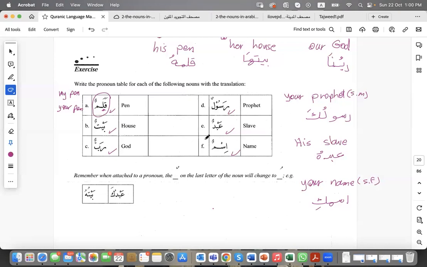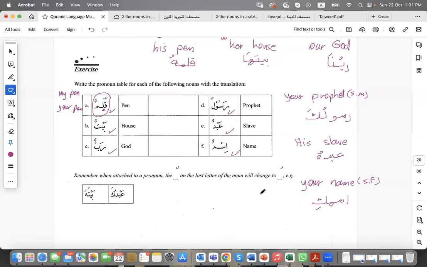But when we attach any one of these words to an attached pronoun, this means that I have related this word, like ism, for example, to a specific person or a specific thing, which means it's not indefinite anymore. It became definite because it's now the name that belongs to this or that. It's not any name. And this means that there is no point in using the tanween anymore, because, remember, tanween only appears at the end of indefinite nouns.